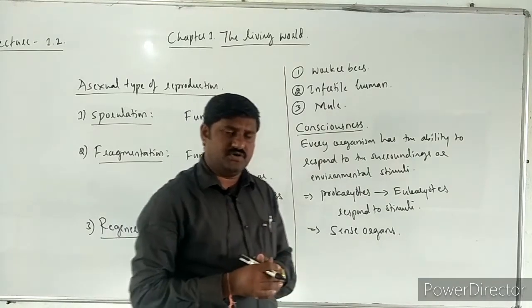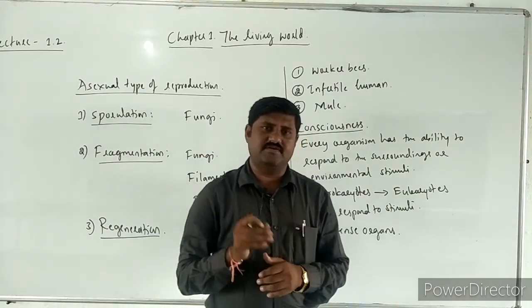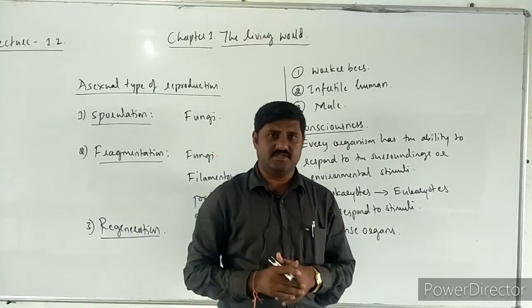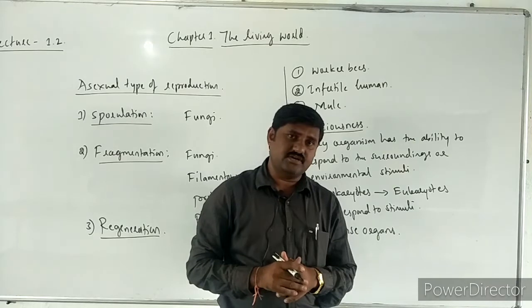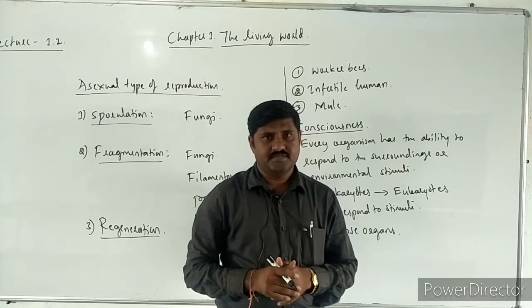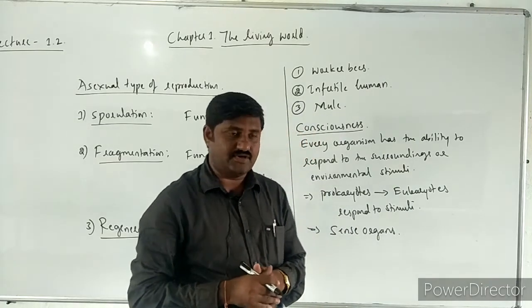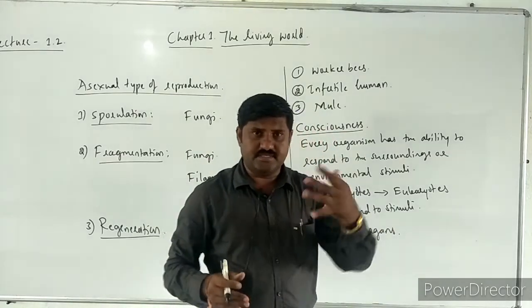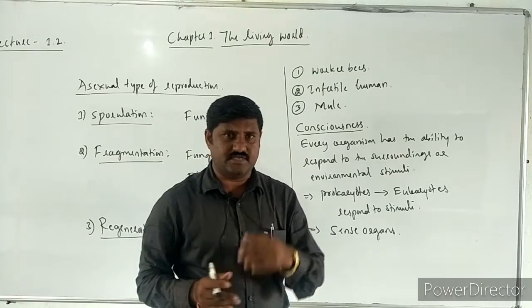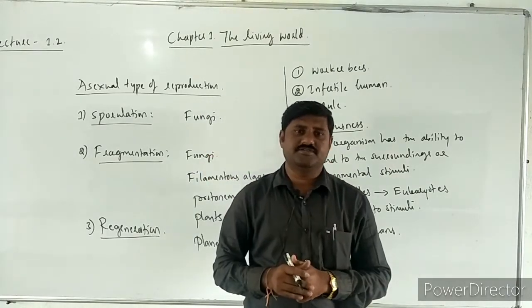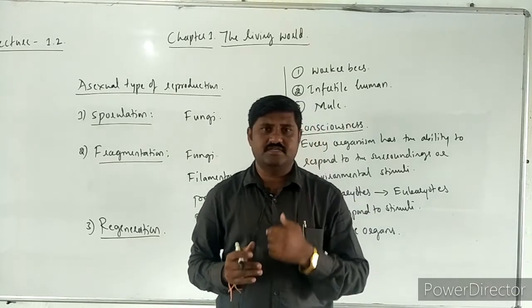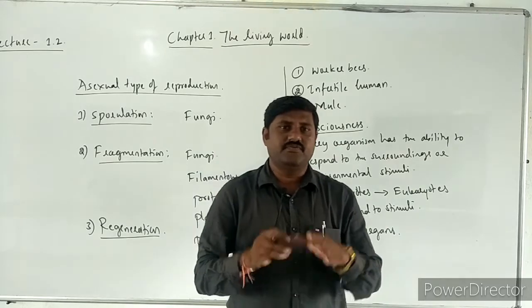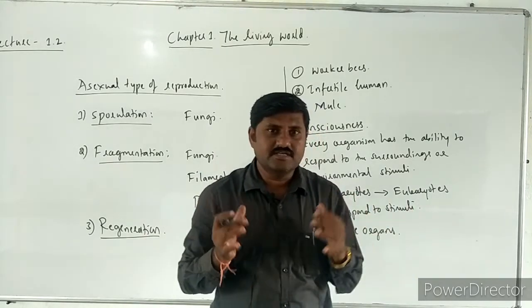So as you know, higher animals all have sense organs, right? Even lower organisms also have sense organs. Compound eyes are sense organs in the cockroach, and antennae are also sense organs. In the same way, we have different sense organs. In the case of human beings, there are five sense organs: a pair of eyes, a pair of ears, skin, nose, and tongue. With the help of these sense organs, we sense the environmental stimuli.